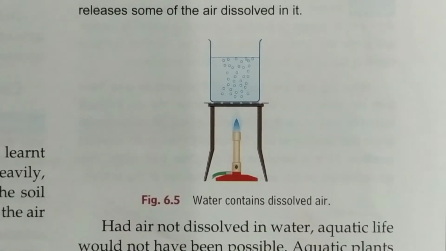Now the next activity is, water contains dissolved air. Yes, water is also containing dissolved air in it. That's why aquatic animals or plants are able to live in water. Like you have seen, fishes and many other water animals are living in water, and they are consuming dissolved air which is present in water.